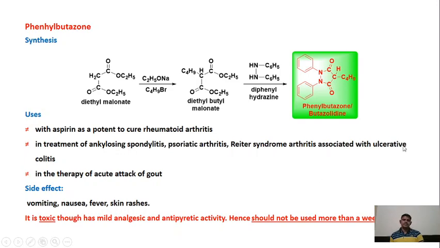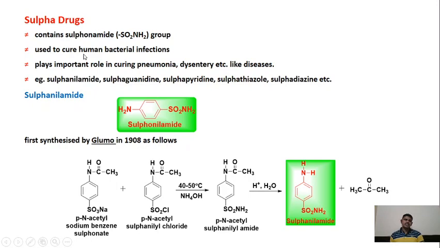Then next, sulfur drugs. This is another class of drugs. This contains the sulfonamide group in it, the SO2NH2 group. That is the sulfonamide group. It is used to cure human bacterial infections. So this sulfur-containing and amine-containing group is used as an antibacterial, and plays an important role in curing pneumonia, dysentery-like diseases. All these diseases are caused by bacteria like typhoid, pneumonia.